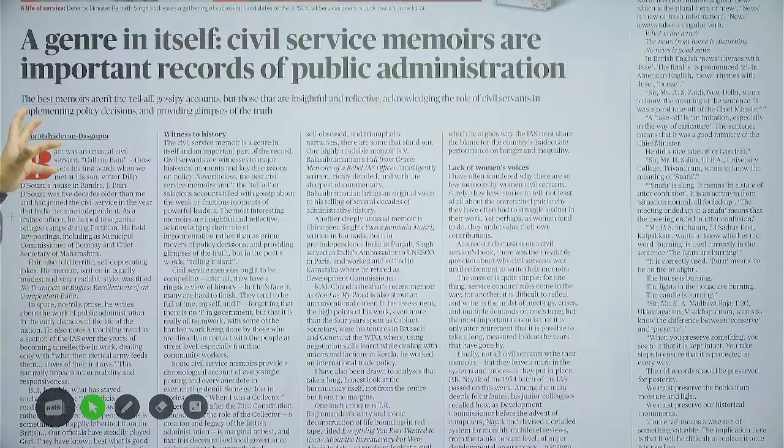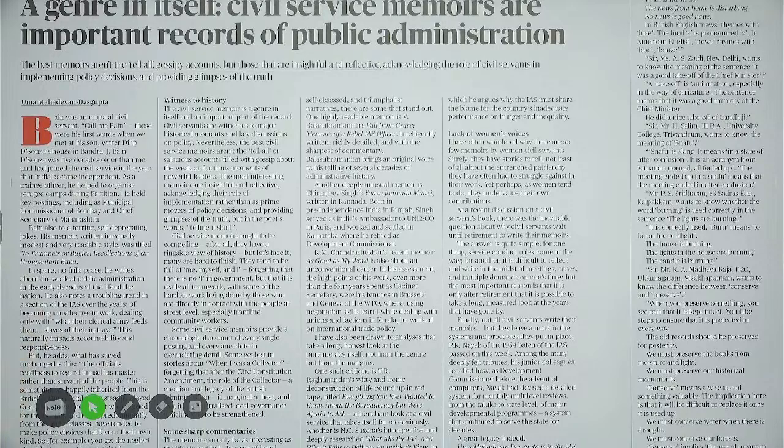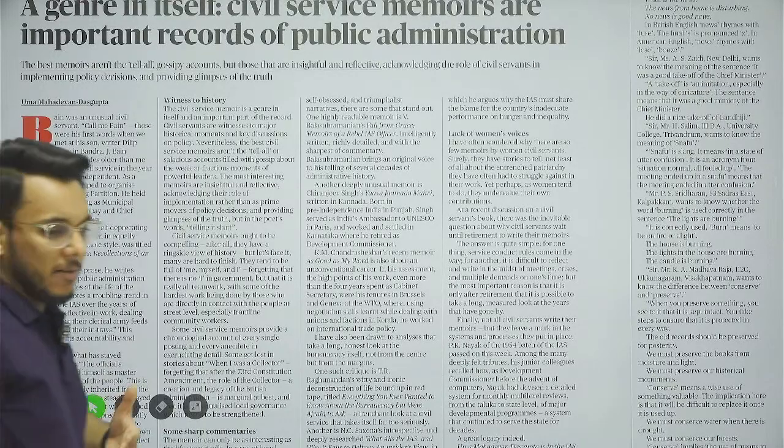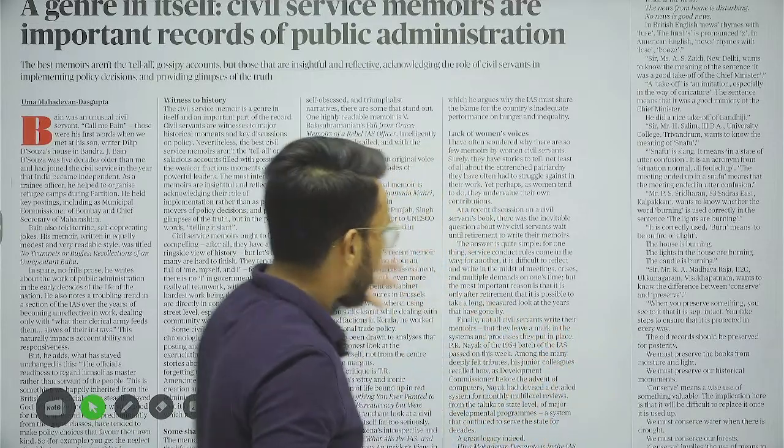A genre in itself, civil service memoirs are important records of the public administration. Basically guys, many times civil servants write memoirs in which they recount what their experiences have been, what they did while they were on duty and all such. This becomes an important part.